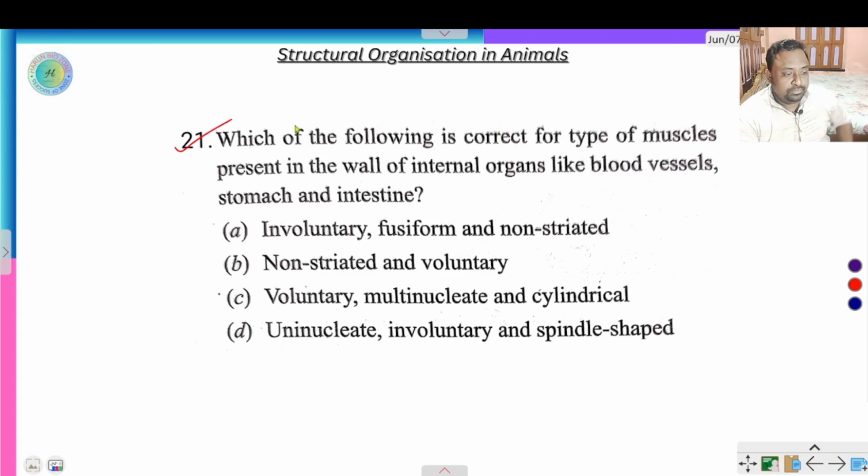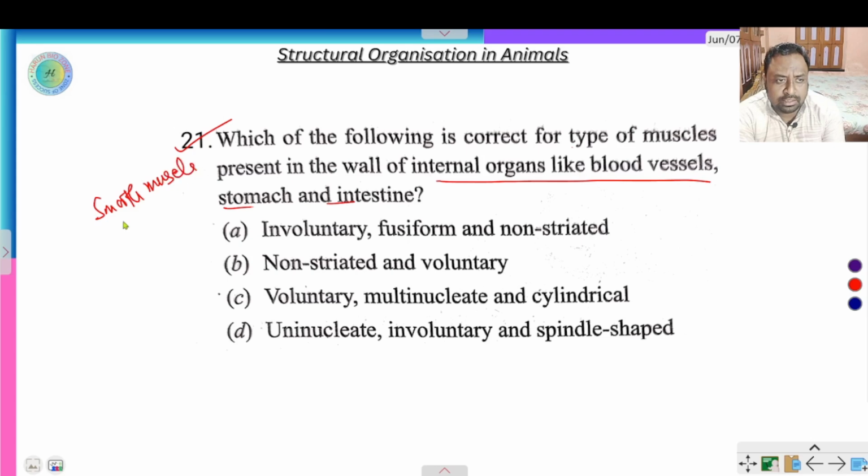Question 21. Which of the following is correct for the type of muscle present in all internal organs like blood vessel, stomach and intestine? In any internal organs, blood vessel, liver, stomach, intestine, only smooth muscles are present.